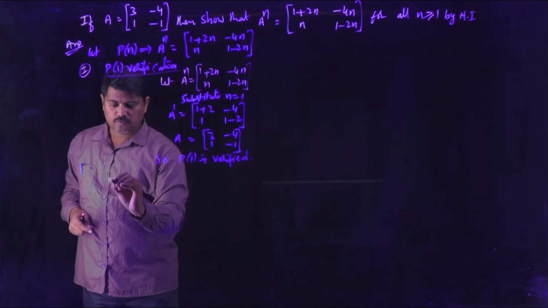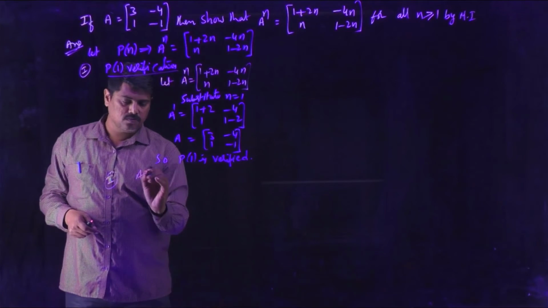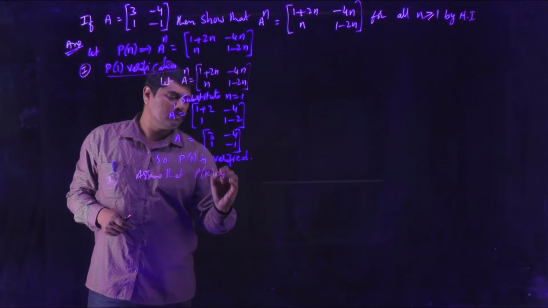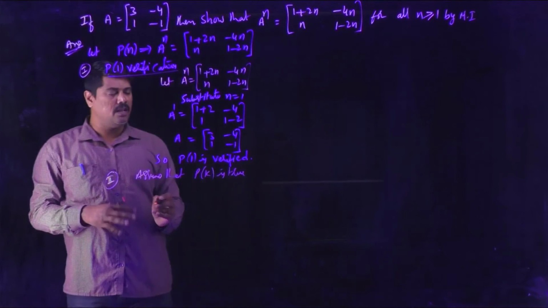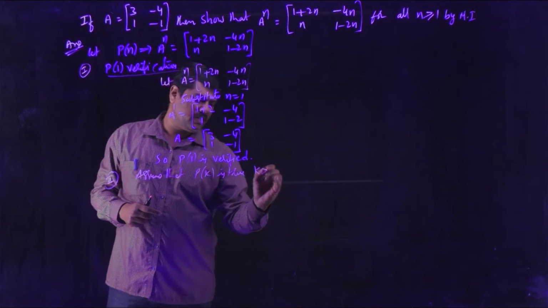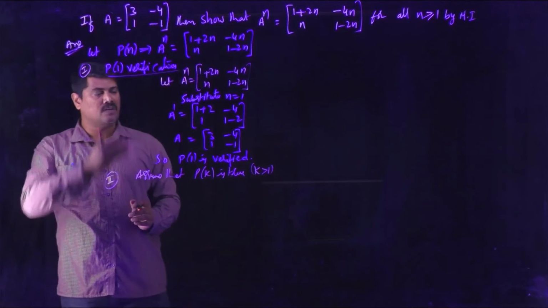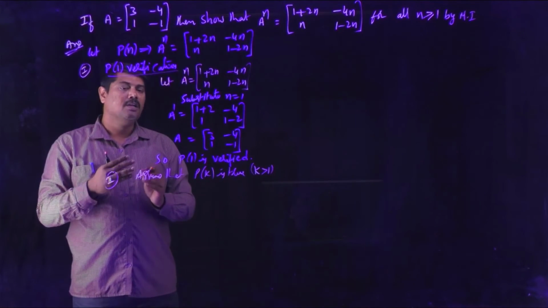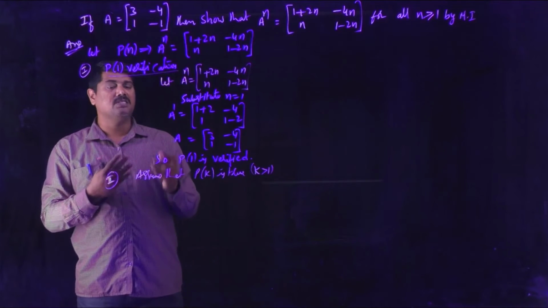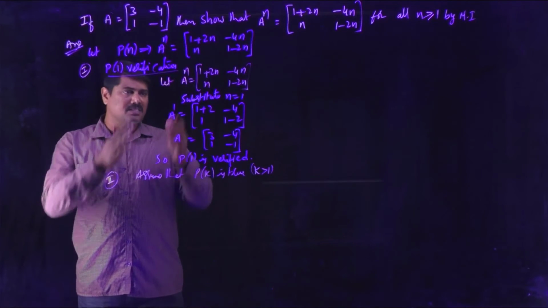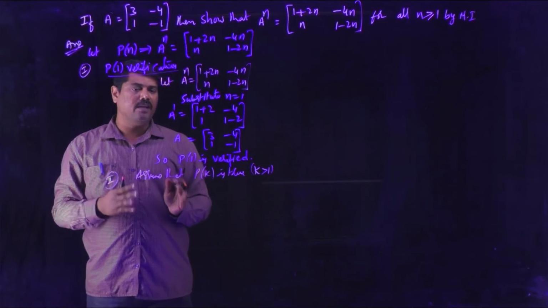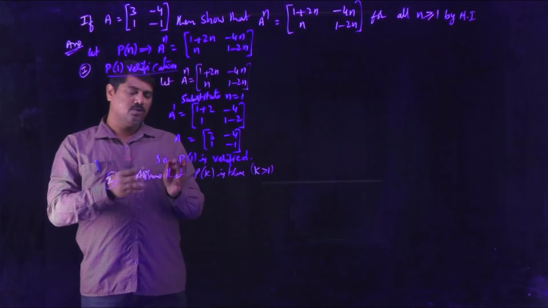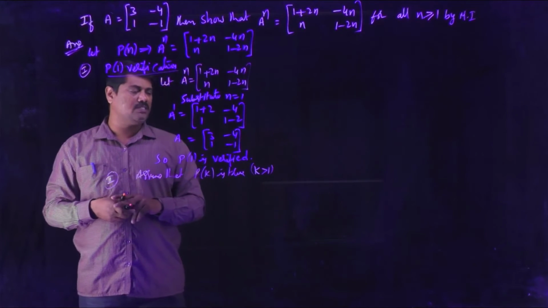In case 2, we have to assume that P of k is true. The statement is true for a number k, and that k is greater than 1. After verifying the statement for n equal to 1, you have to assume it for a number greater than 1. For such a number, we can verify in the same process, so that the statement is true. That's why you are assuming the statement P of k is true.